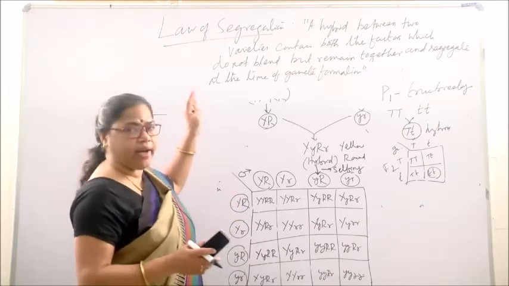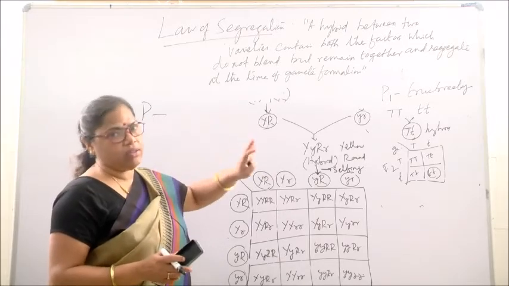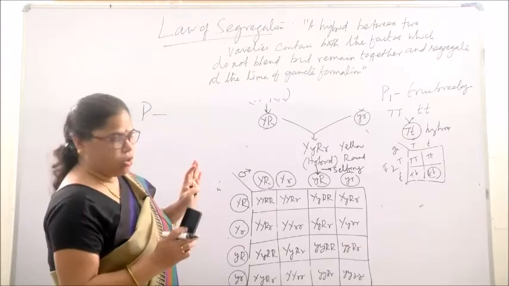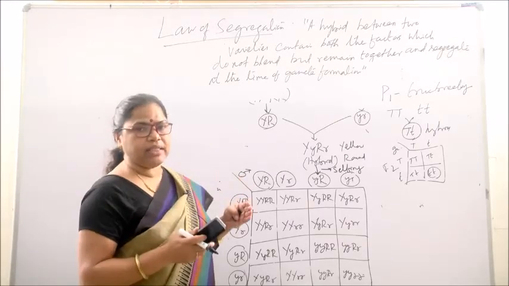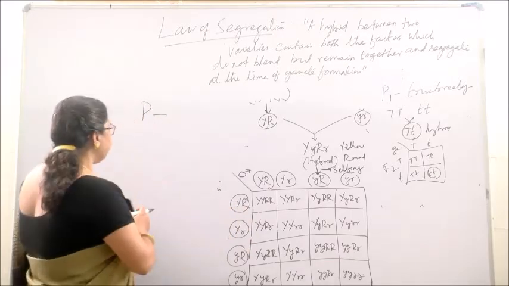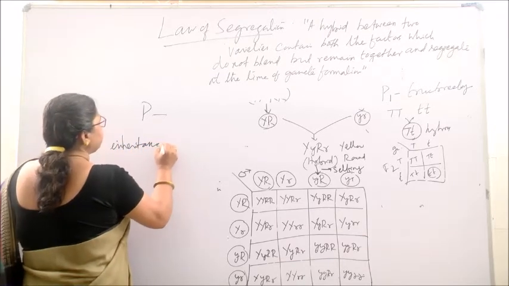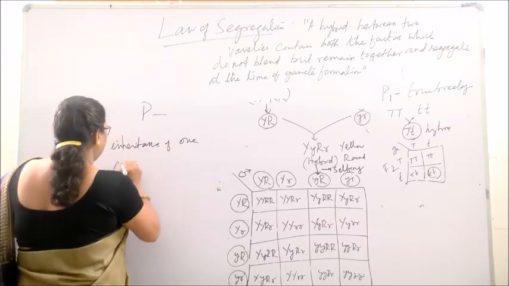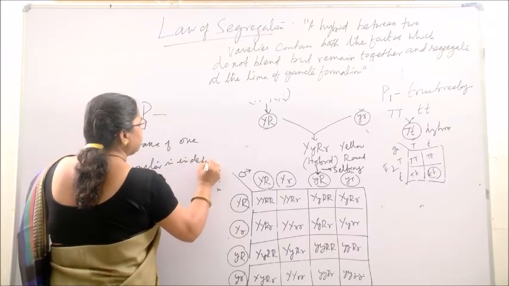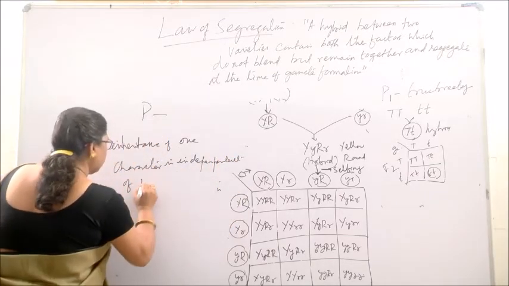As I have already told you, one is yellow with wrinkled, another is round with green character, which were not present in parental combination. Why is this independent assortment possible, or why are these new combinations possible? Because the inheritance of one character is independent of the other.